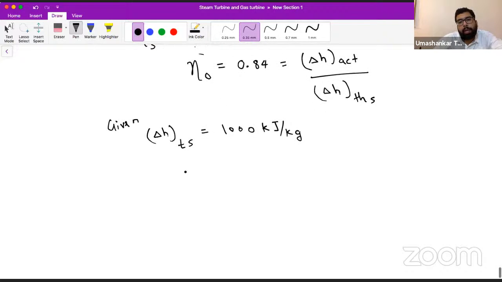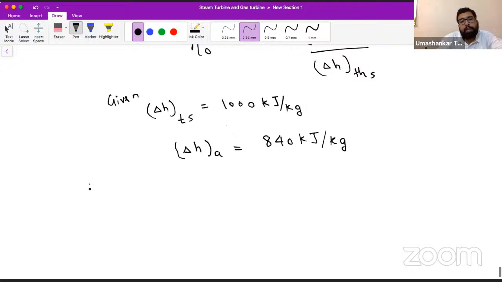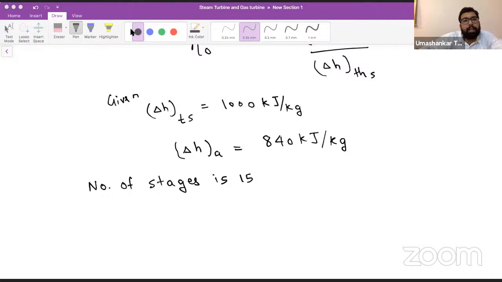So if it is given, you can calculate the actual total enthalpy drop. Yes or no? It will be somewhat 840 kilojoule per kg. Okay. So if I tell you that the number of stages is 15, let's say.